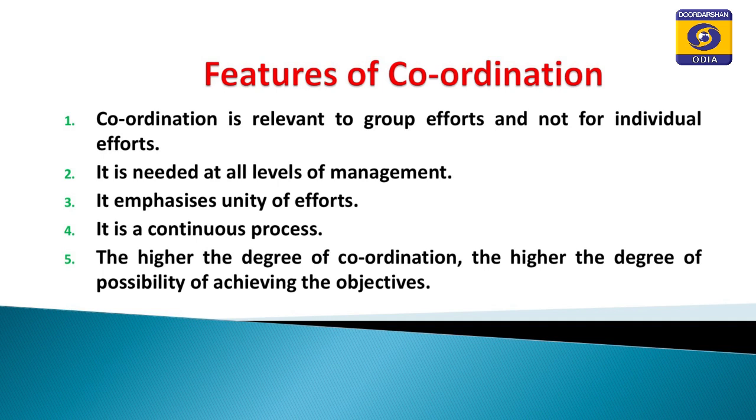So, whenever and wherever a group of people are working together, suppose the purchase department, production department, finance, there are many departments doing their part of the job, but a kind of coordination among them is essential, otherwise the production target cannot be met. Suppose the production target is 1000 units per day. If the purchase manager does not provide raw material to the production department, if there is lack of coordination between the production department and the purchase department, then production is impossible. Therefore, the production manager cannot meet his target.